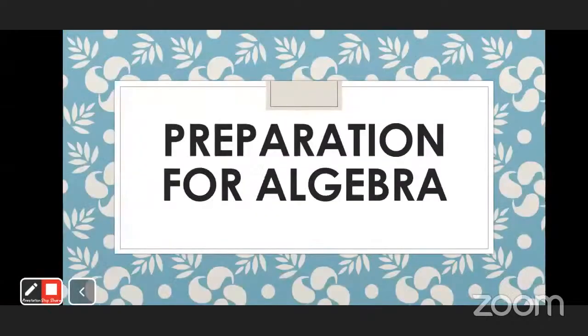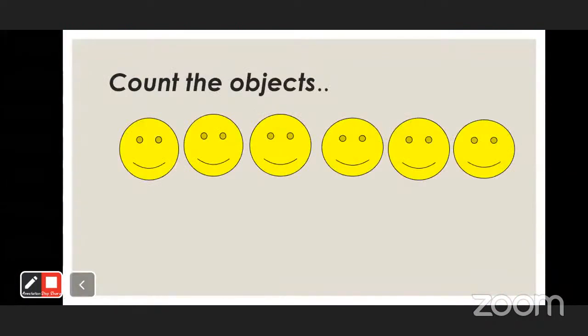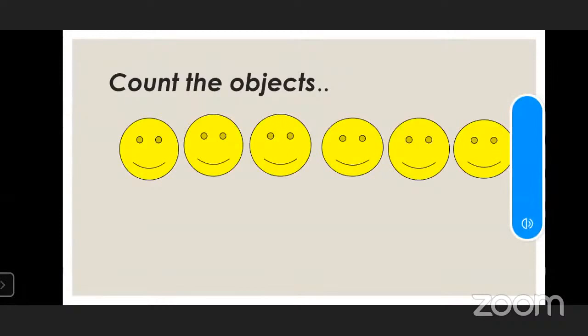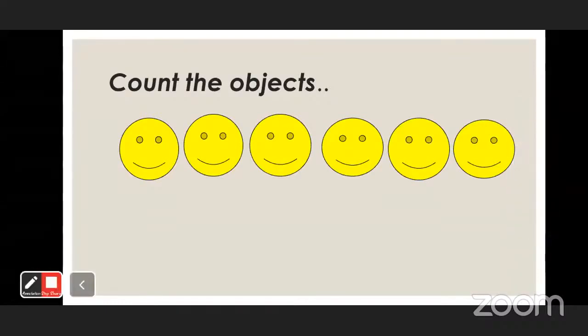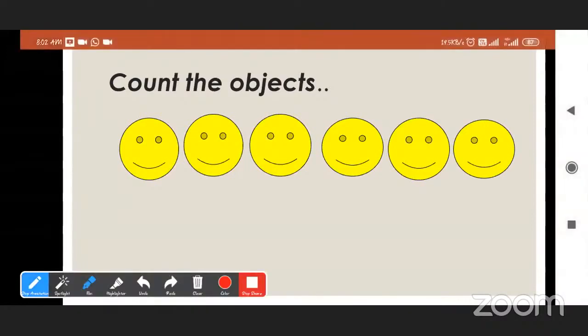Now, the topic is preparation for algebra. Okay. Now, students, can you count this object? Okay, start counting. 1, 2, 3, 4, 5, 6.